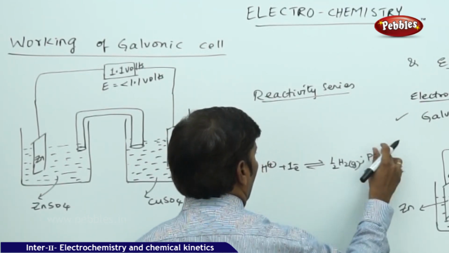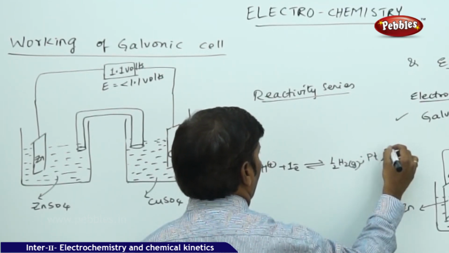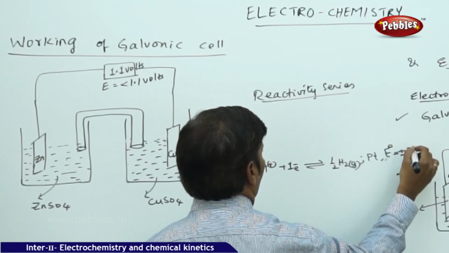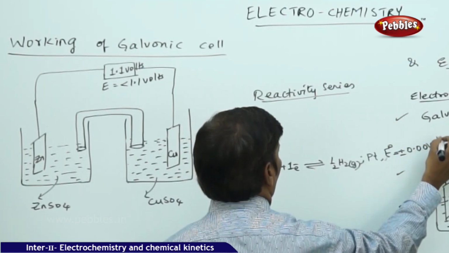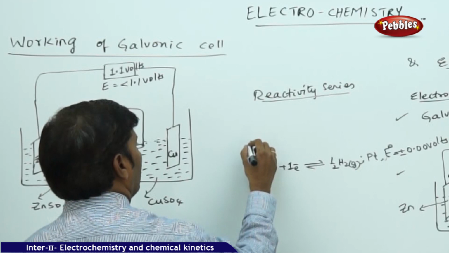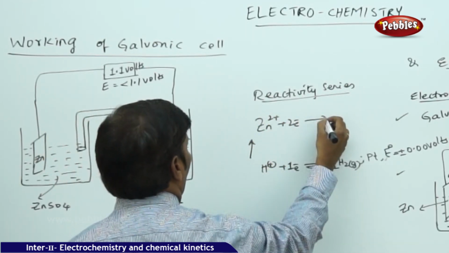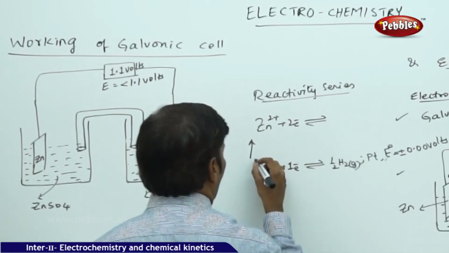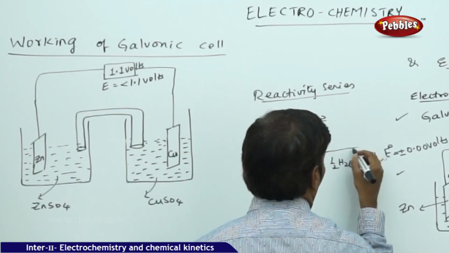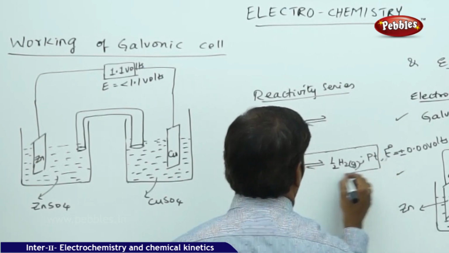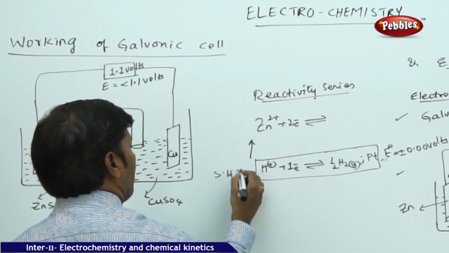That is the electrode potential, its standard electrode potential is equal to 0.00 volts. It is interesting to find that zinc is present above the hydrogen electrode. This is the standard hydrogen electrode. The notation which I gave is for the standard hydrogen electrode, SHE.